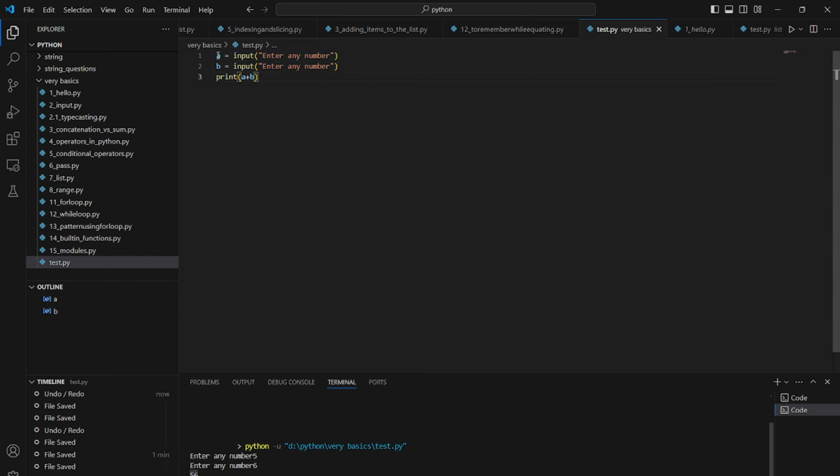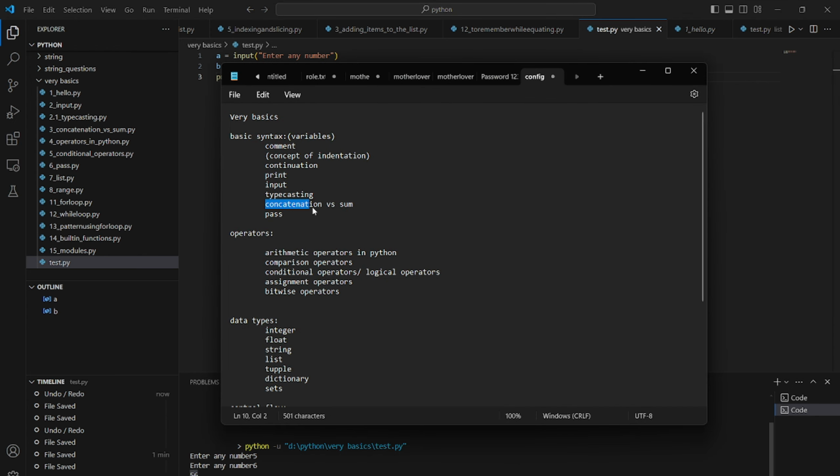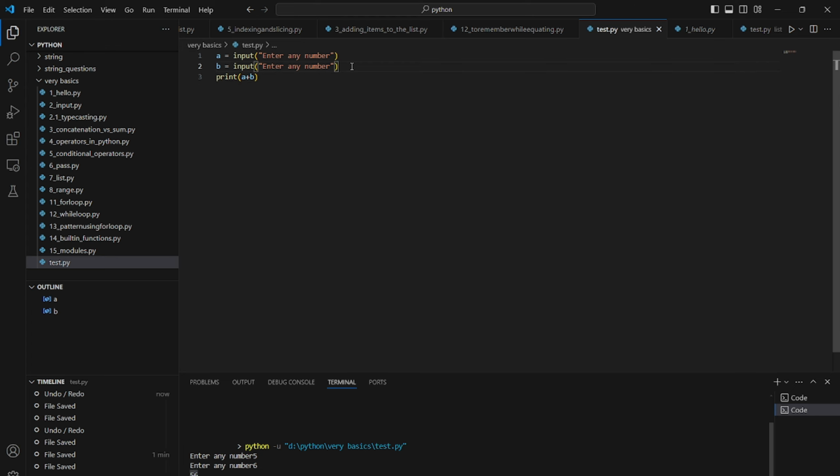Because a is taken as input in the form of a string, and b is also taken as input in the form of a string, and if we add both strings, they will be concatenated. So the next topic is concatenation versus sum. That's why we have to use typecasting in order to take the input as an integer.